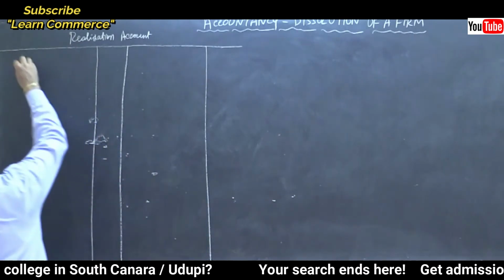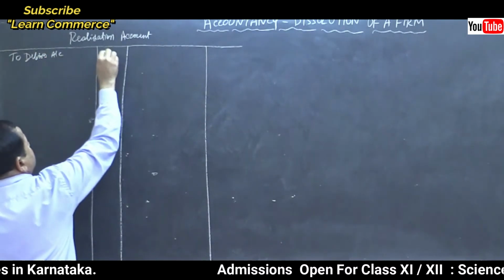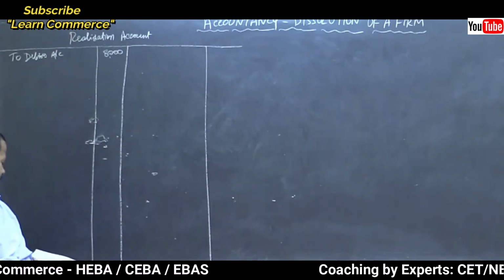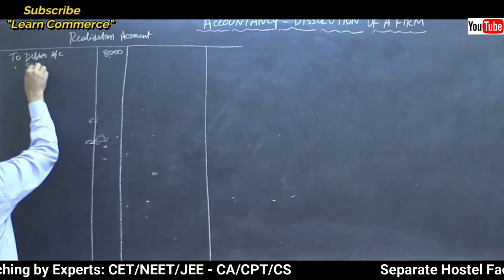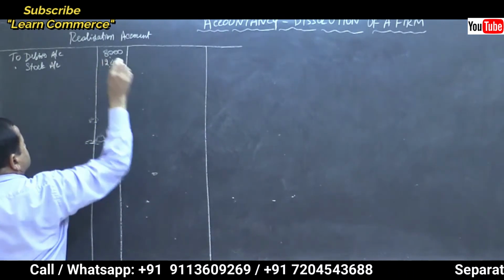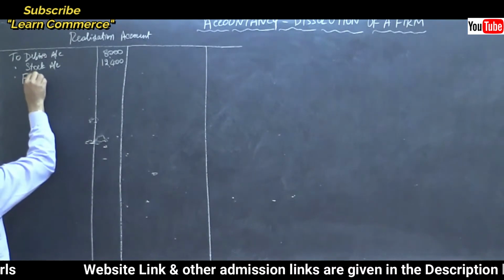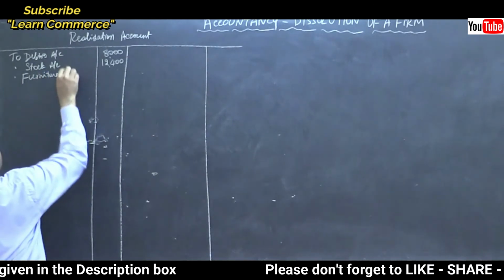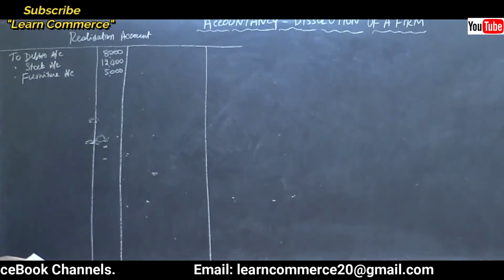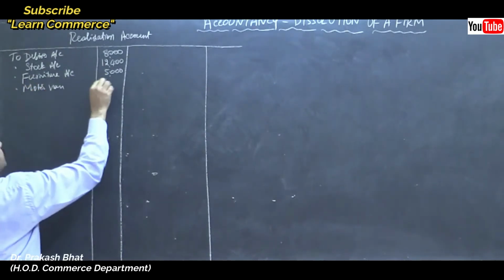To debtors account 8,000, then to stock account 12,400, furniture 5,000, to motor van 40,000.